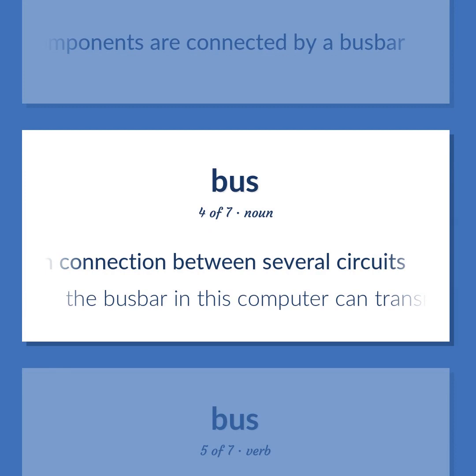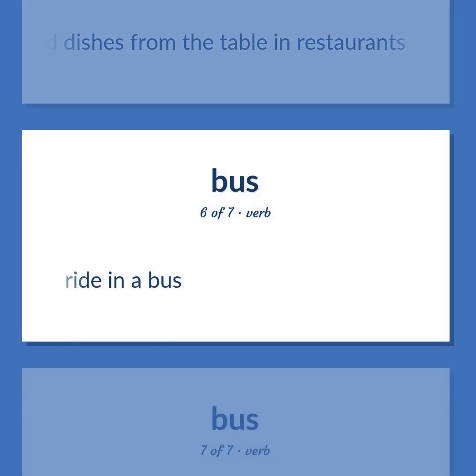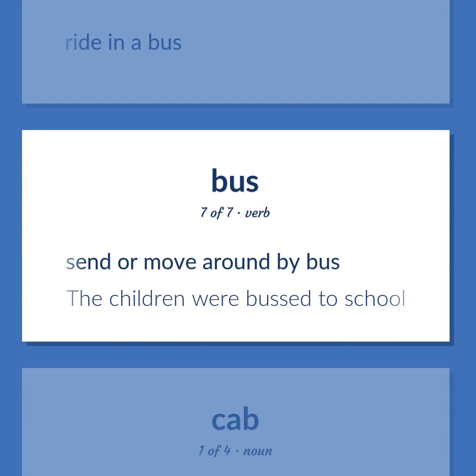The bus bar in this computer can transmit data either way between any two components of the system. Remove used dishes from the table in restaurants. Ride in a bus. Send or move around by bus. The children were bused to school.